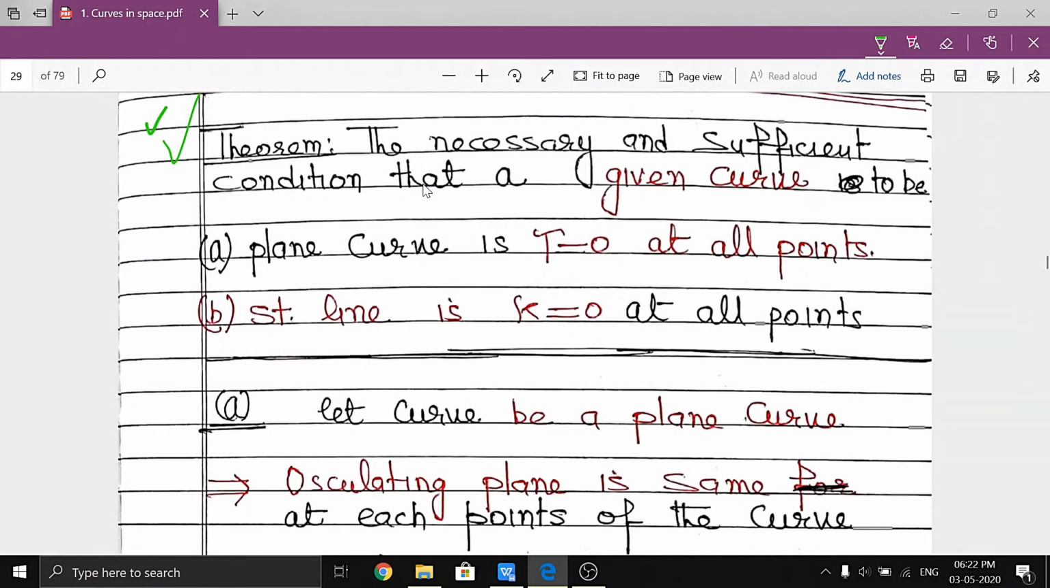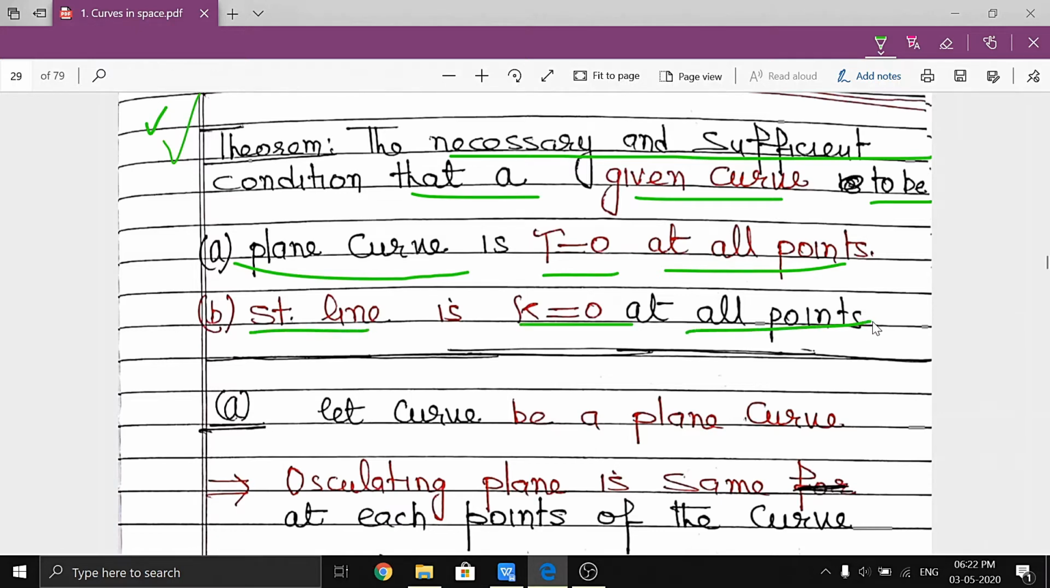Now, our next theorem is the necessary and sufficient condition. The necessary and sufficient condition for a given curve to be a plane curve is that tau is equal to 0 at all points, and it is a straight line if kappa is equal to 0 at all points. So it means the curve is a plane curve if tau is 0 and the curve is a straight line if kappa is equal to 0, right?